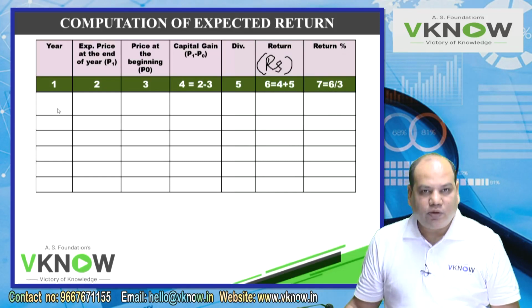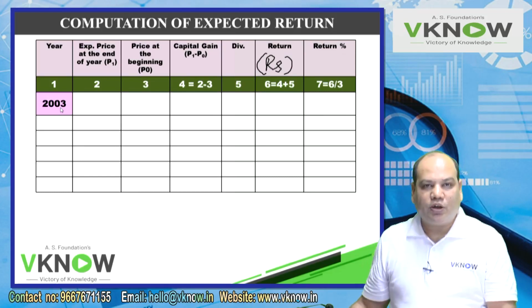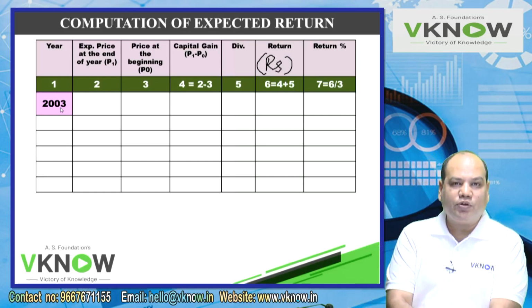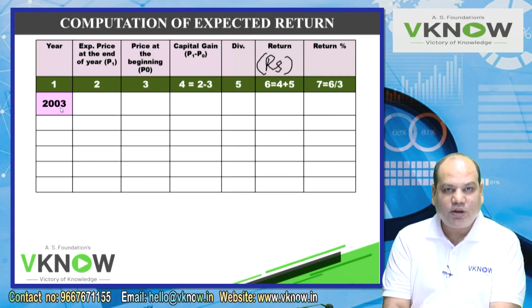Now we will start solving. Please guess whether you will start with 2002 or 2003. What is your starting year? So you will say 2003. But why? Because to calculate the return of 2002, you need the beginning price of 2002 or end price of 2001. But this question has not given the price at the beginning of 2002. Therefore, you cannot calculate the return percentage in year 2002. Hence, we will start with year 2003.